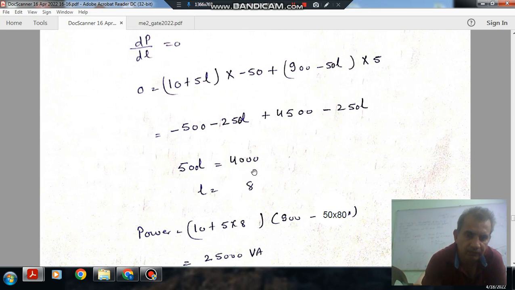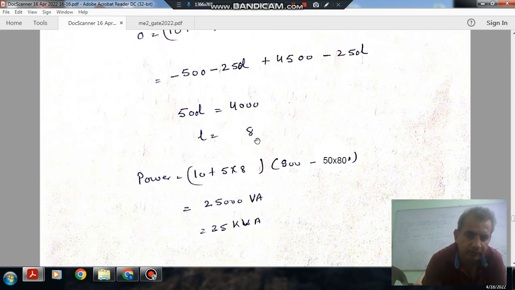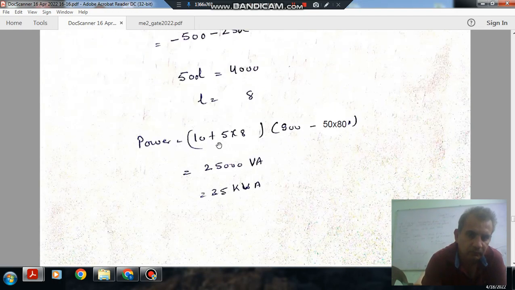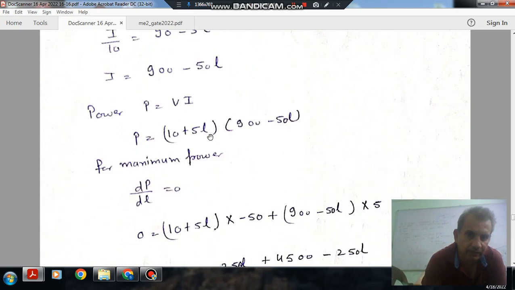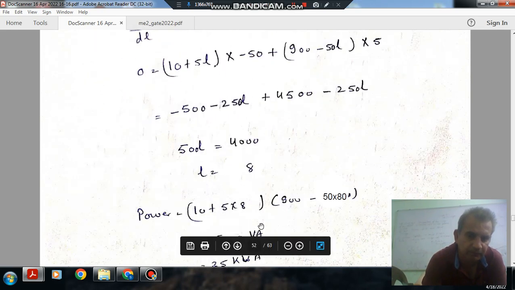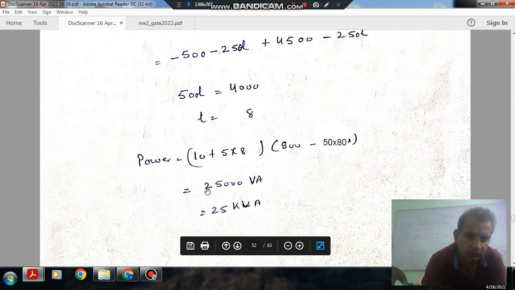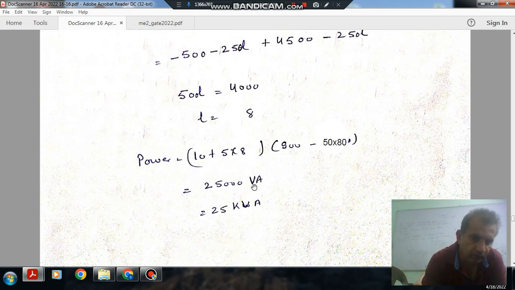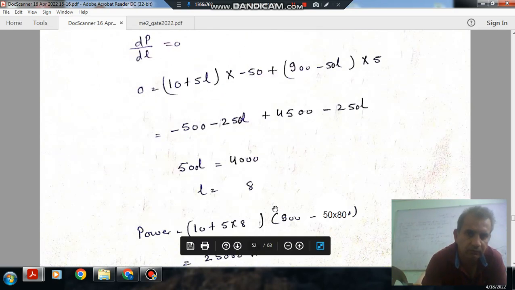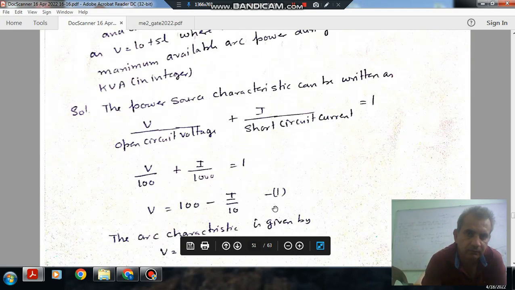So 500L will be your 4000 and L will be your 8 mm. So we put the value of L here as 8, then we can find out power also. That is the condition for maximum power, and maximum power is 25,000 volt ampere or 25 kilovolt ampere. So answer is 25 kilovolt ampere.